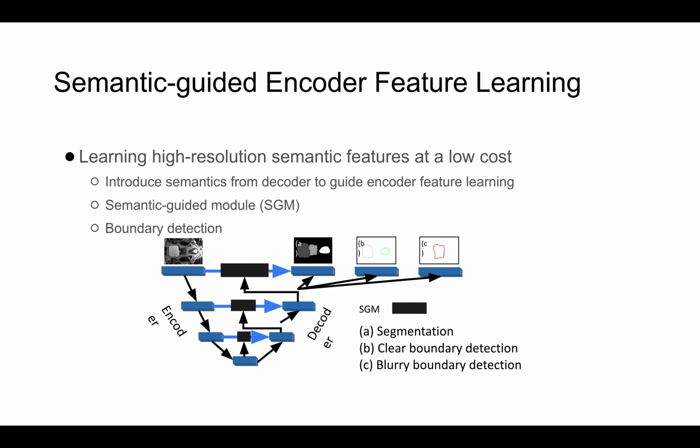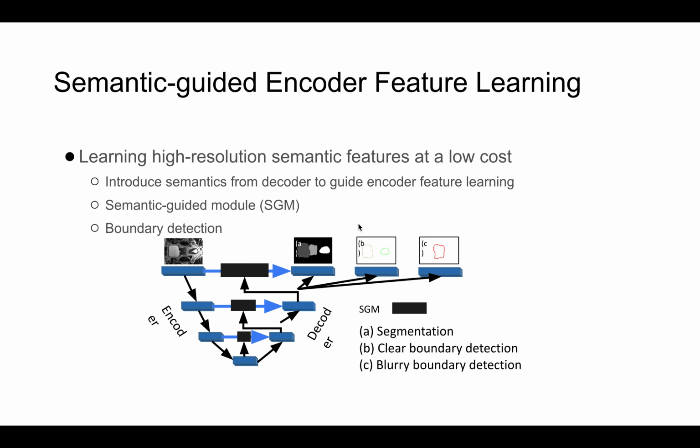So let's visit our second solution, semantic guided encoder feature learning. We want to learn high-resolution semantic features at a low cost. Let's introduce semantics from the decoder to guide the encoder feature learning, because the decoder can provide semantics and the encoder is good at resolution. Why not just introduce semantics from the decoder to help the encoder feature learning?